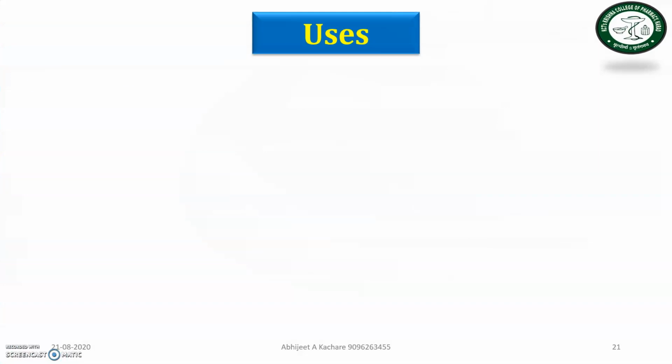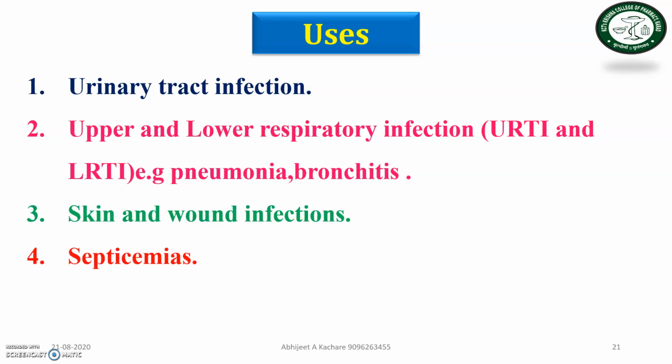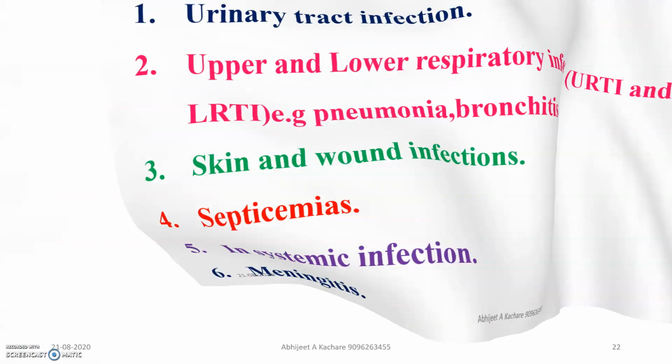Then what are the different uses of cotrimoxazole? It is used as an antibacterial for urinary tract infections, then upper and lower respiratory tract infections like URTI and LRTI, for example pneumonia and bronchitis. It is also used for skin and wound infections, also used in septicemia, in eye infections, and also in meningitis. These are the different 6 uses of cotrimoxazole.